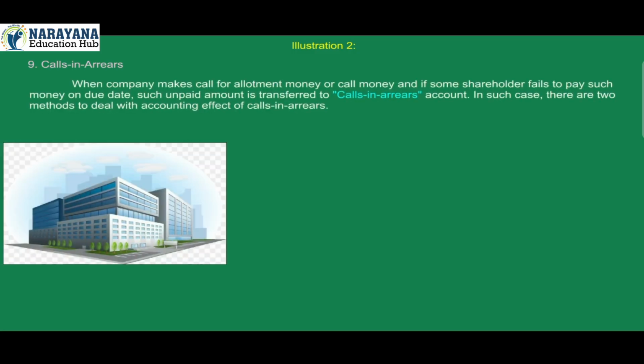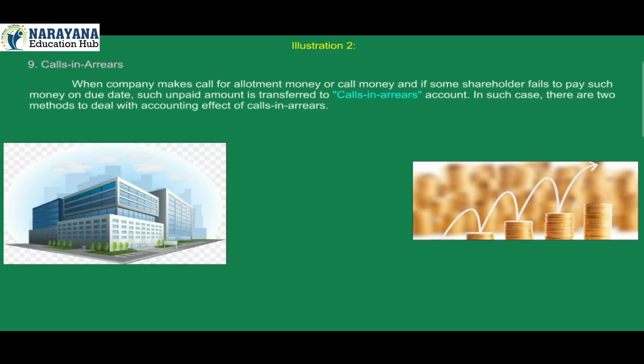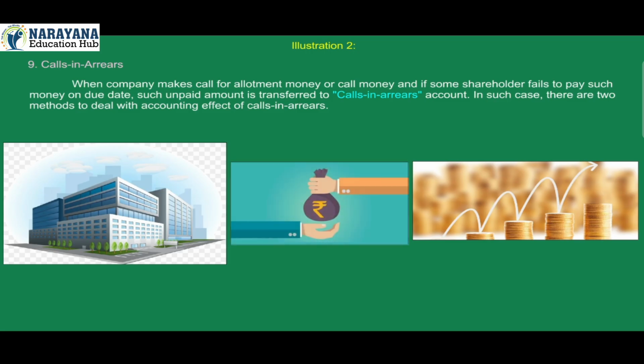9. Calls in arrears. When the company makes a call for allotment money or call money, and if some shareholder fails to pay such money on the due date, such unpaid amount is transferred to calls in arrears account.